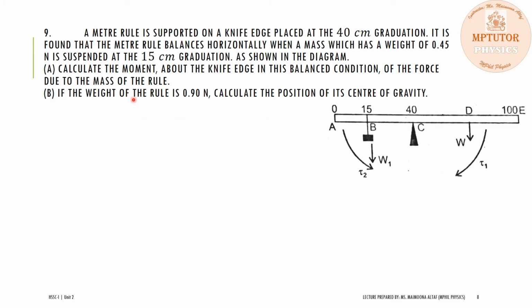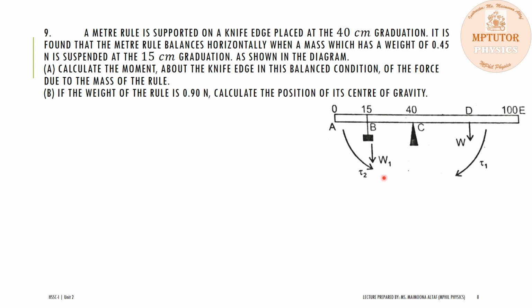Numerical number 9 is, a meter rule is supported on a knife edge placed at the 40 cm graduation. It is found that the meter rule balances horizontally when a mass which has a weight of 0.45 Newton is suspended at the 15 cm graduation, as shown in the diagram. Calculate the moment about the knife edge in this balance condition of the force due to the mass of the rule, and if the weight of the rule is 0.90 Newton, calculate the position of its center of gravity, whereas the diagram is given in the book.